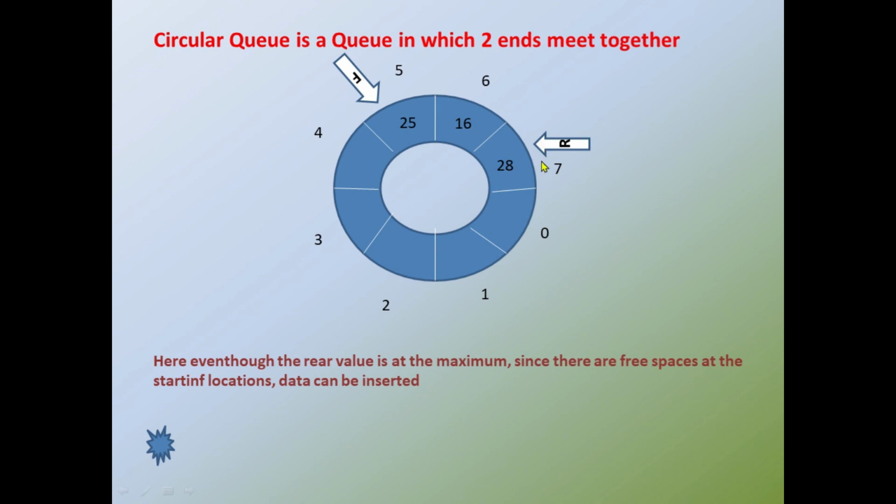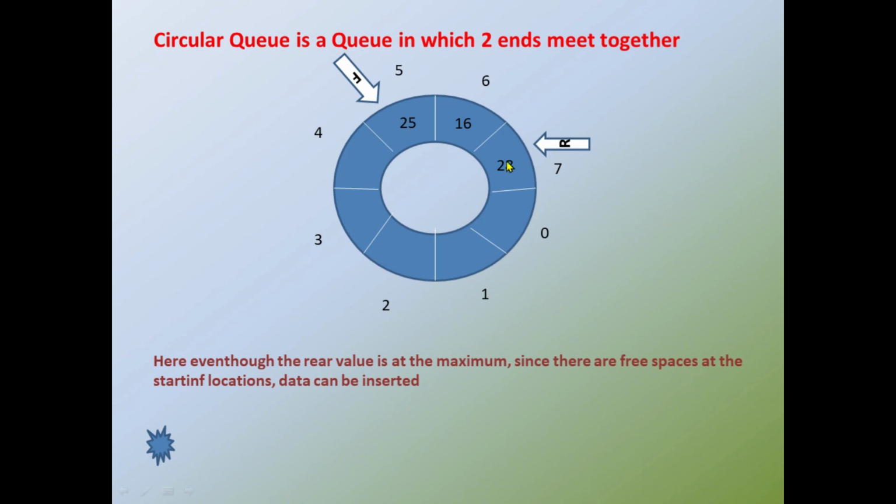So in this case, since it is joined together, when the rear value reaches the highest subscript, it is automatically placed at the next position. That means it automatically will be assigned to the first index value through the program.